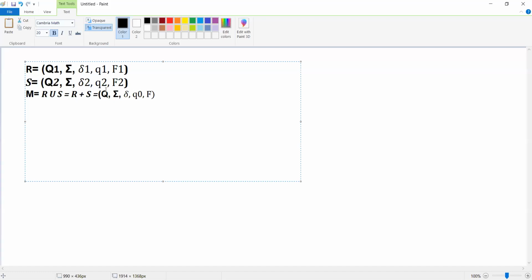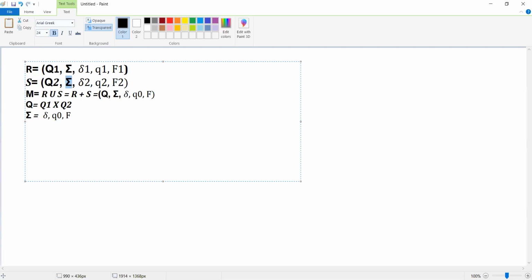Now we need to find out Q, sigma, delta, q naught and F. How do you identify the Q here? It is very easy, Q1 cross product Q2. When you do Q1 cross product Q2, you get the set of states in my new finite automata, and the sigma will be as it is, so you don't need to bother about sigma.